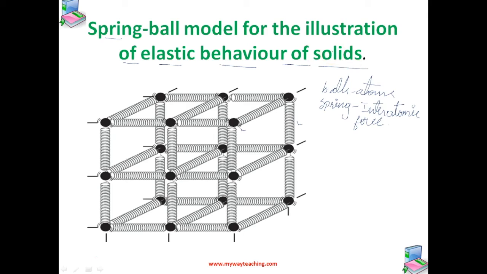In this particular example, if you try to displace any ball from its equilibrium position, the spring system tries to restore the ball back to its original position. So you just move this ball, you want to displace this ball to any other position, here, somewhere. This spring, again, will attract that ball to the same position because of the restoring force.